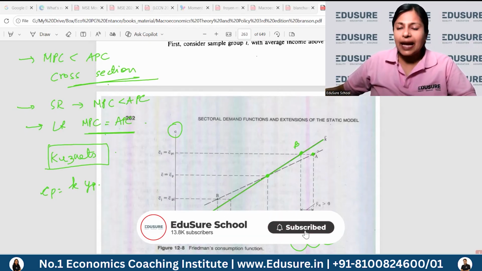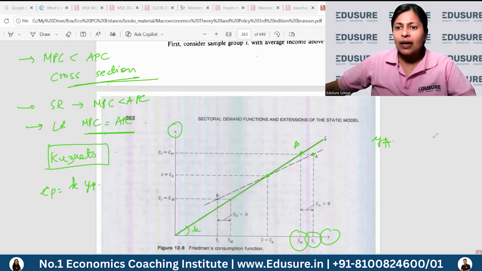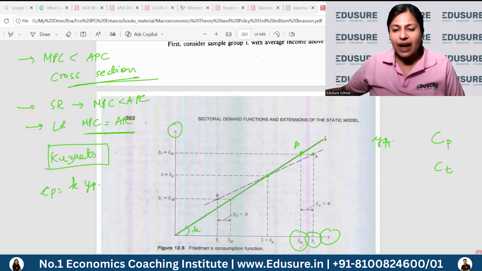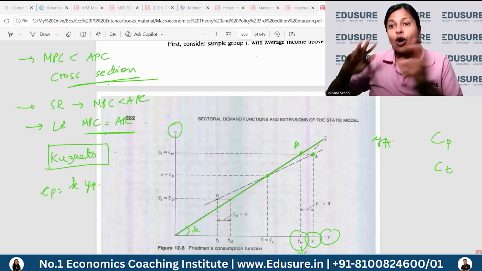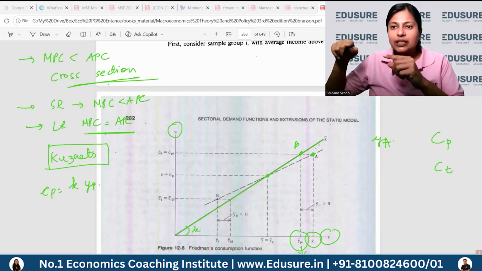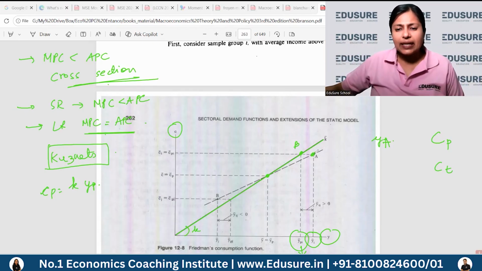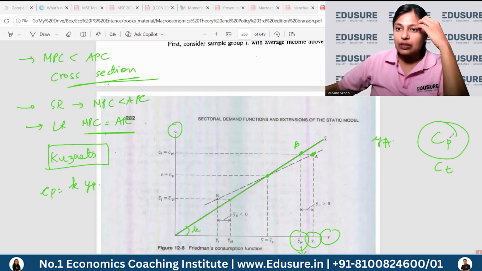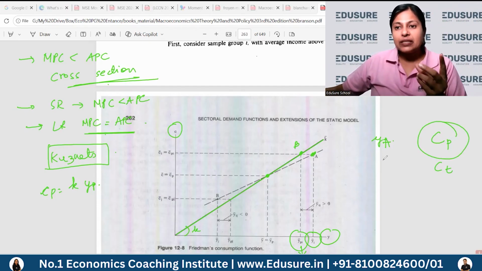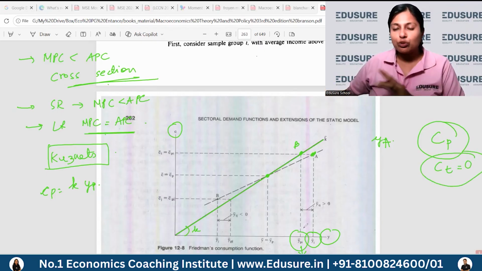Now he has an income level which is A, but Friedman says that income can be A, but your consumption is only permanent because transitory consumption cancels out for different groups of people. So this YP stands for one group of people, group B, whose average income is YP. This year the average income for this group is higher. When you add everyone's, some will have a transitory component positive, some negative. On average, their income is higher this particular year, but their consumption will be according to the permanent consumption. If it's a normal distribution, on average, the transitory component should sum up to zero.